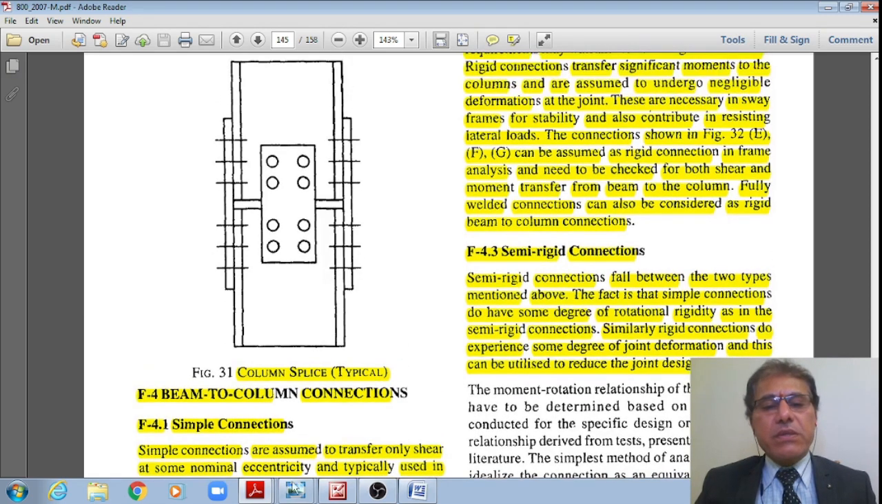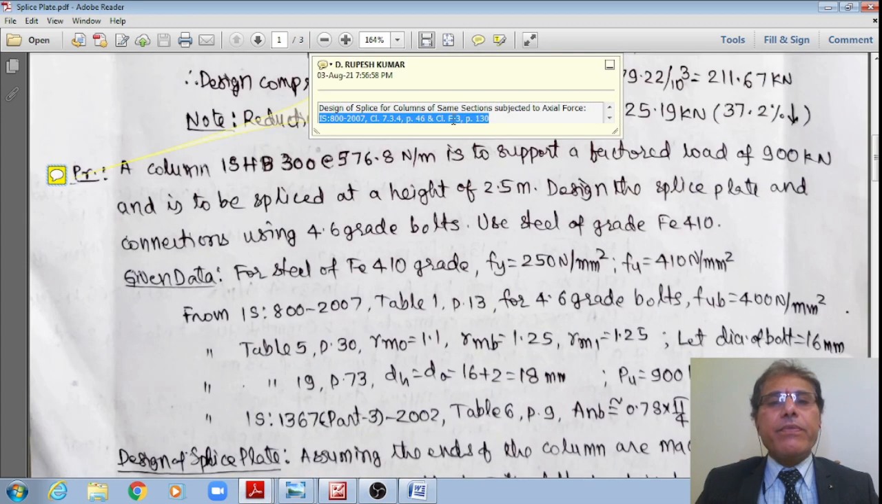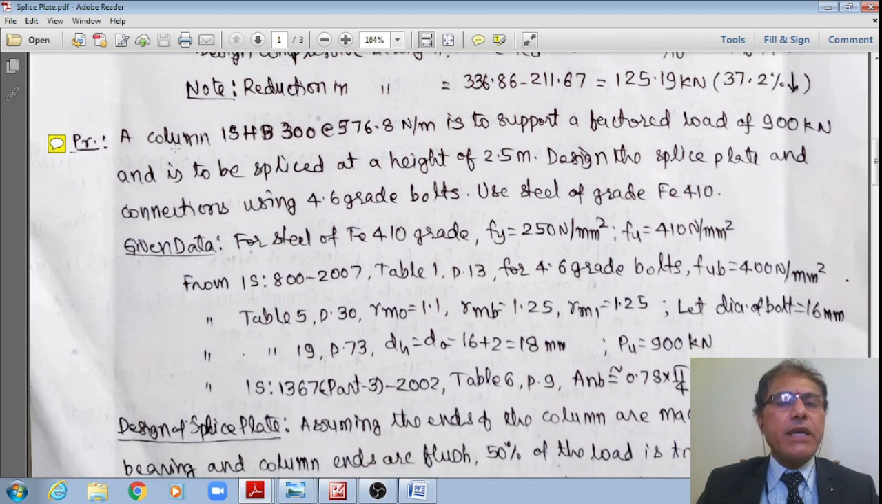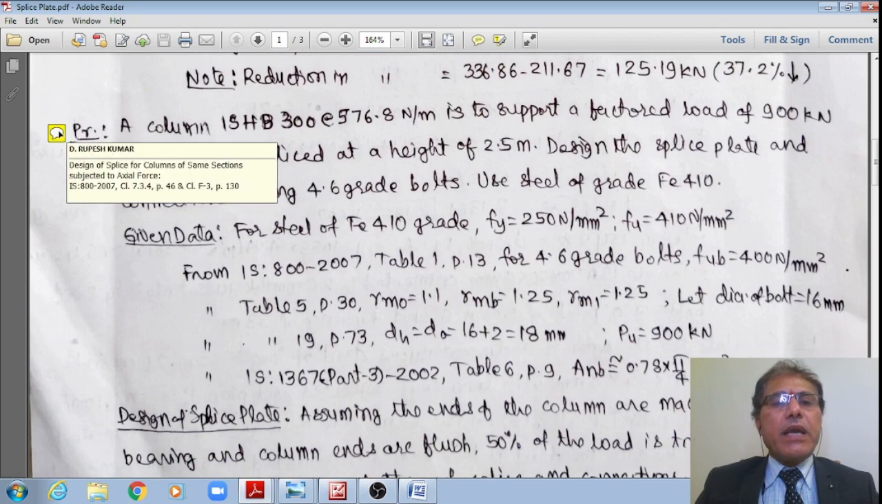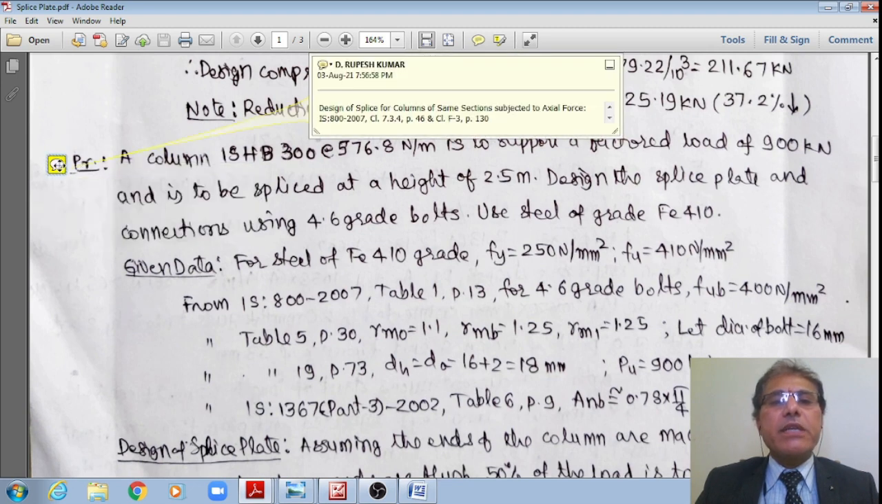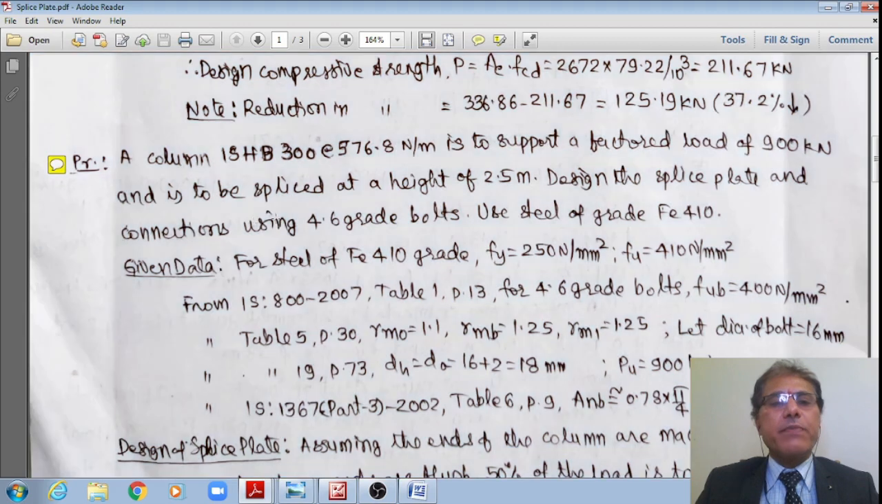Now once we have examined these codal specifications at a quicker pace, let us see the numeric problem, student. I'll quickly move to the numeric problem, right? As per this codal specification we have just examined, the same are also specified in clause 7.3.4, page number 46. I'll not go to that, you may just revisit it, right? Now let us see a numeric problem. First numeric problem, right? This is a splice for columns of the same cross section subjected to axial forces, right? Design of the splice plate or column splices, right?